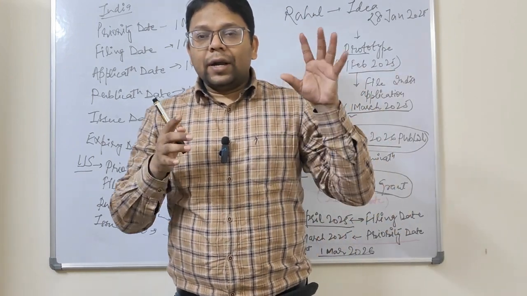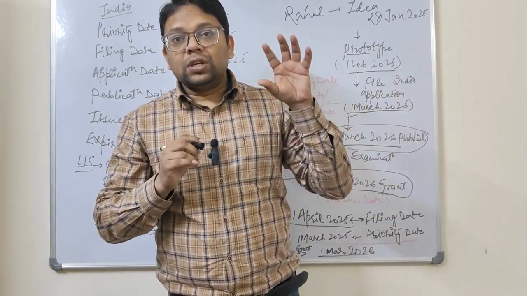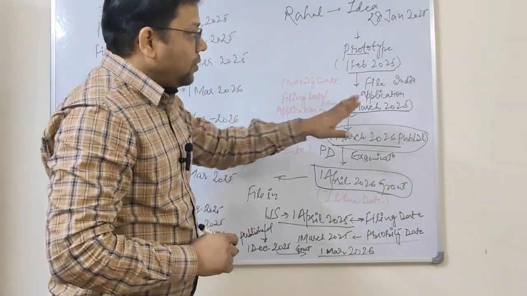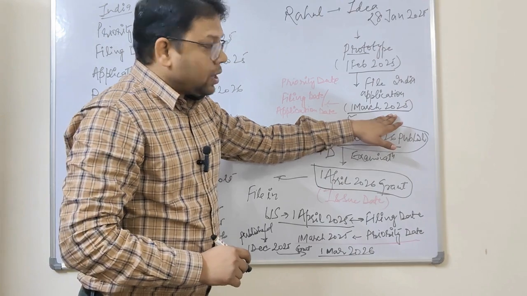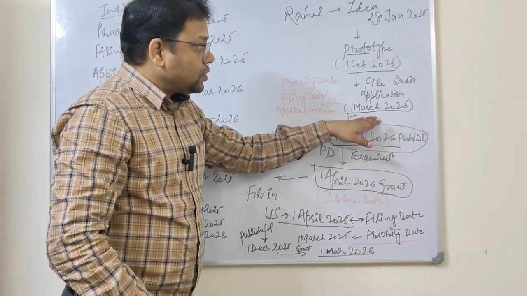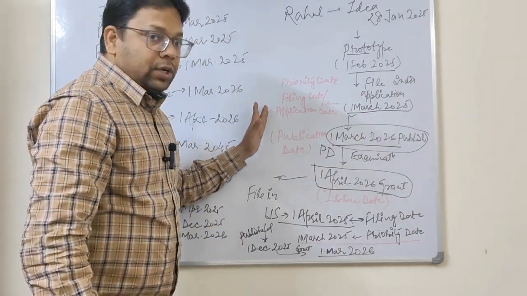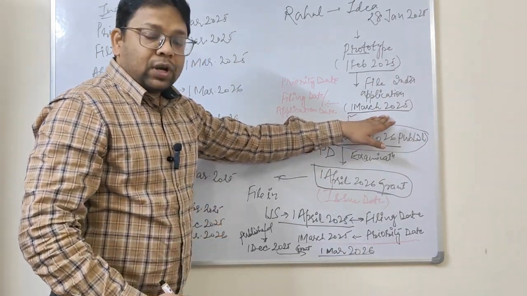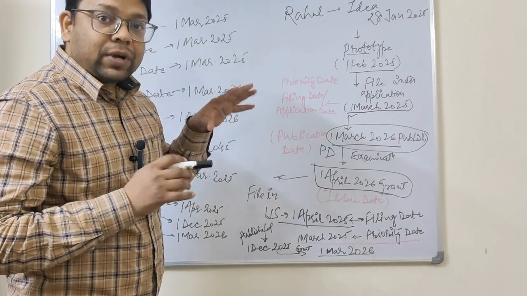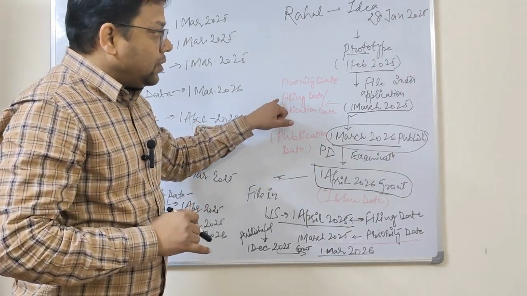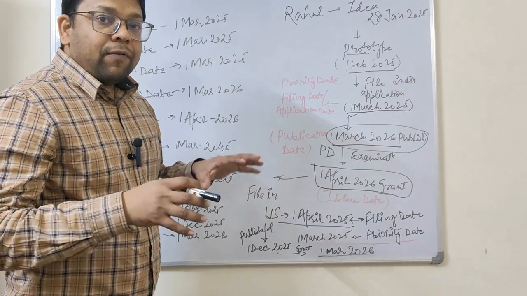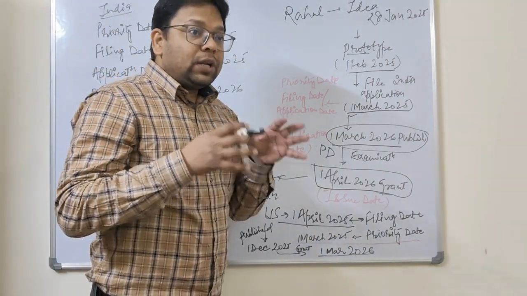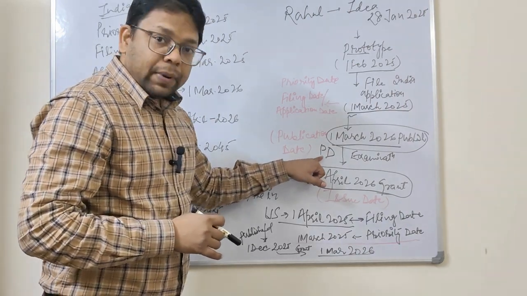We have to understand which date to consider for what. In the case of Rahul, for the Indian patent, the priority date, filing date, and application date will all be the same, 1st March 2025, because he filed that patent for the first time. That's why the priority date, filing date, and application date would be the same. When that patent got published, that date will be considered the publication date.